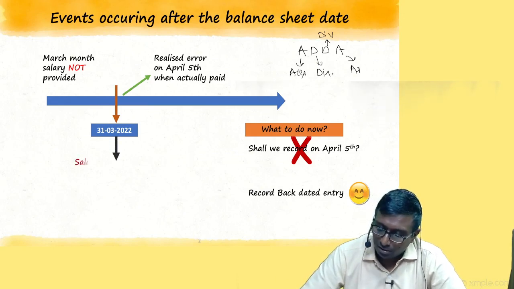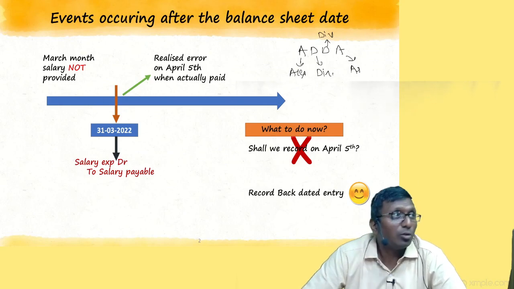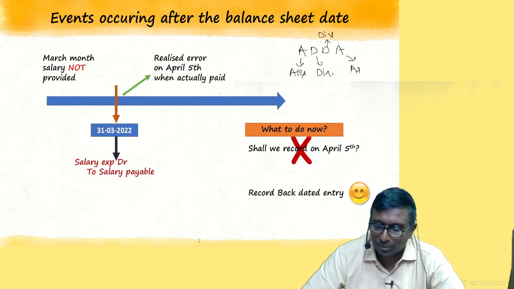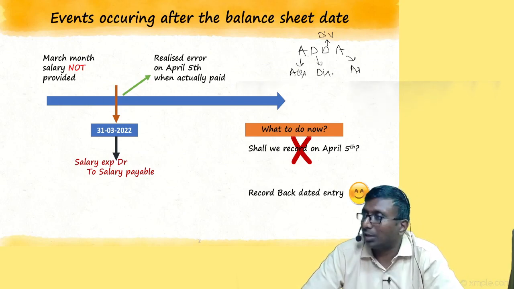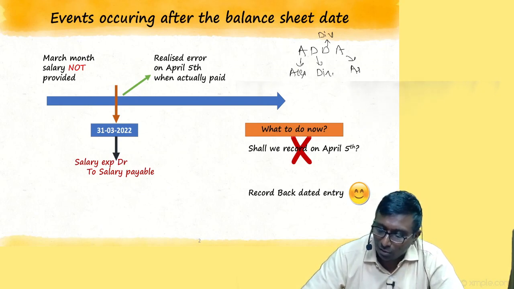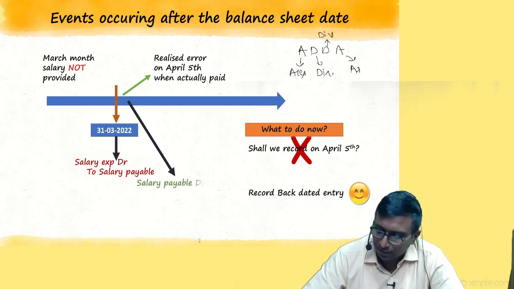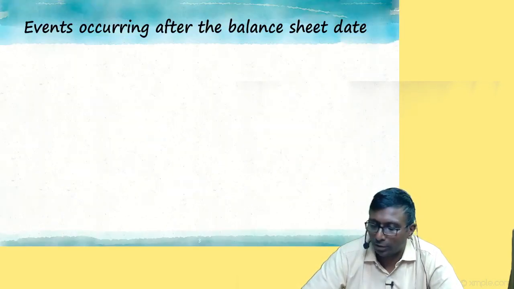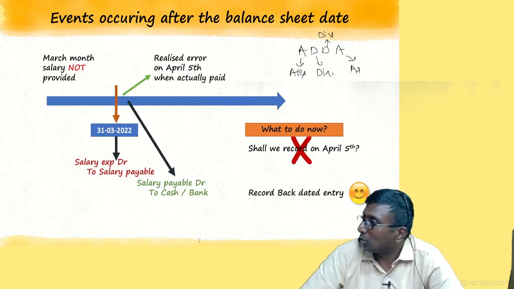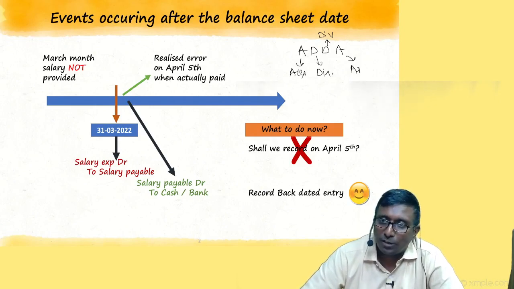Yes, my dear. What is the entry you record? Old dated entry, what do you record? Salary expense account debit to payable. Correct? Expense account backdated entry, you are supposed to record it. Subsequently, when you make a payment, that day, salary payable account debit to cash, that one journal entry you are supposed to record. Have you followed me so far?